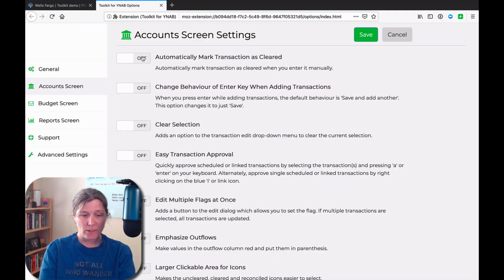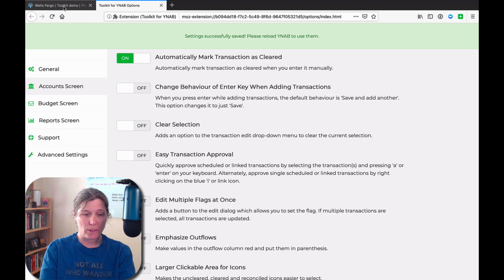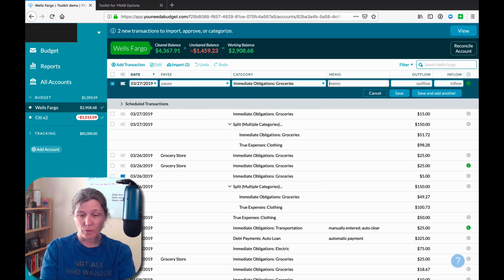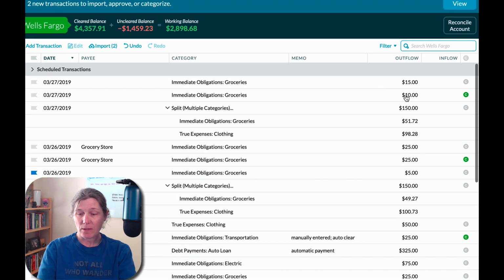But as soon as I turn that setting on in the toolkit, and now I come in here and create another grocery transaction, and this time I'm going to spend $10, when I click save, that transaction has already been marked as cleared.